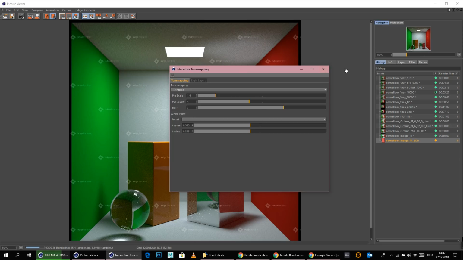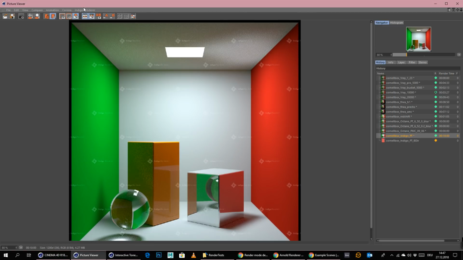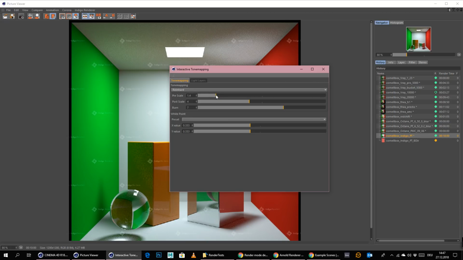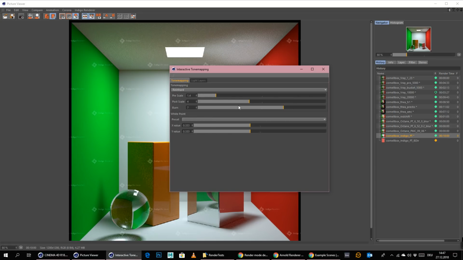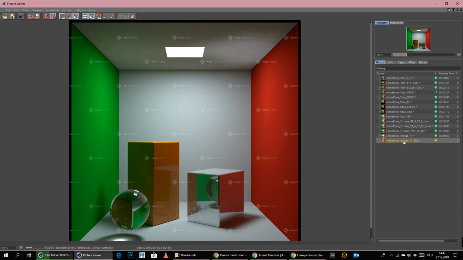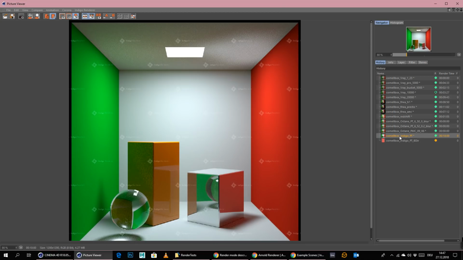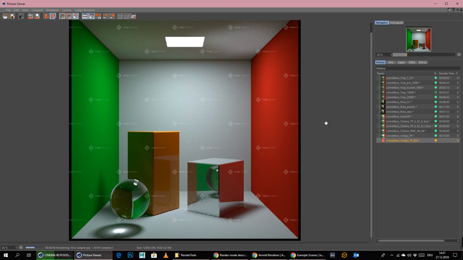I think 4 is just fine. 1.4 and 4, and let me change this here to the exact same settings. So 1.4. This is kind of weird now. Okay, let's just leave it like that. Okay, alright, and I'll let it render now, and we will see what we get, how fast this is clean.